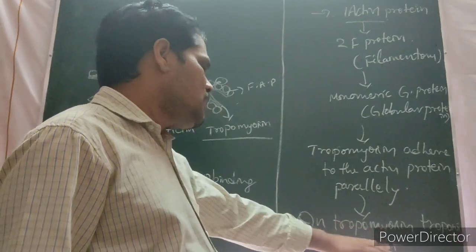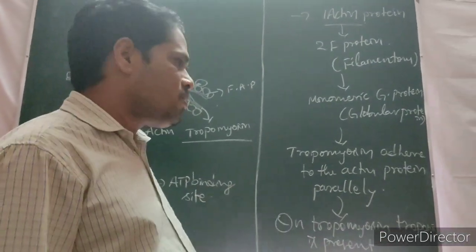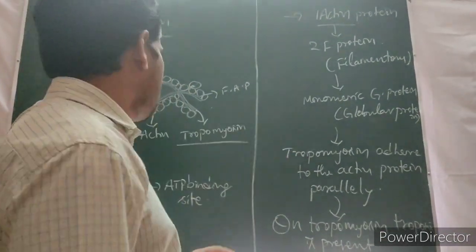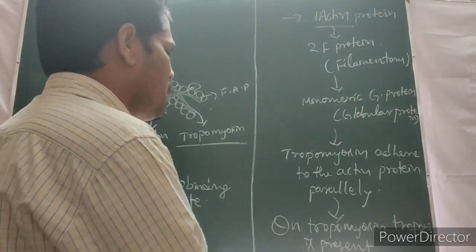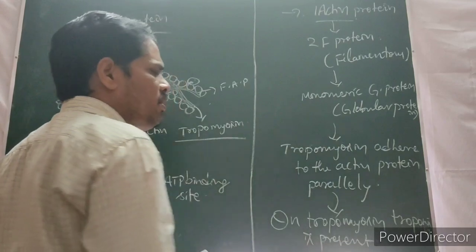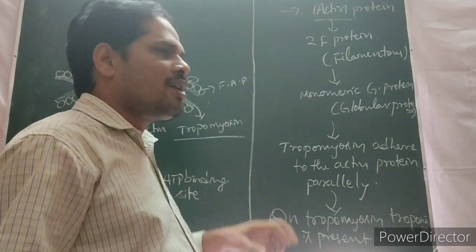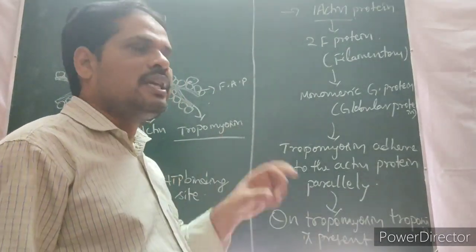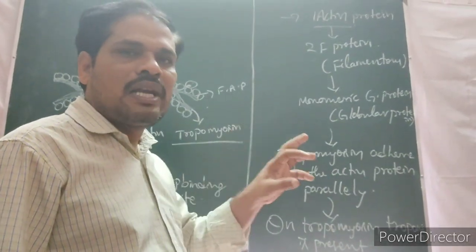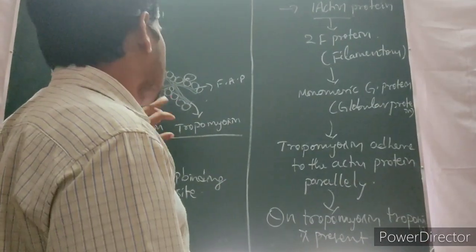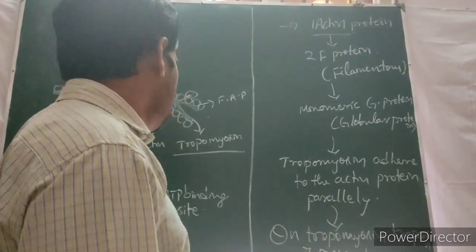These tropomyosin and troponin both are regulatory proteins, and actin and myosin are the structural proteins. Regulatory proteins are not involved in the contraction, but they activate the contraction of the proteins, like what? Actin and myosin.